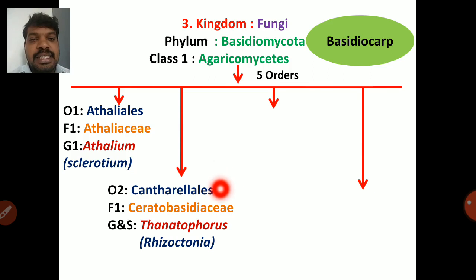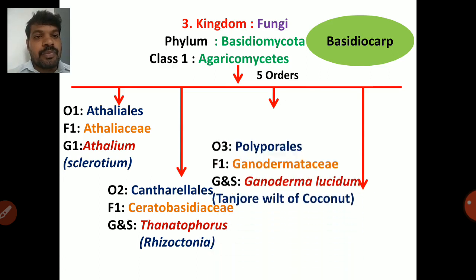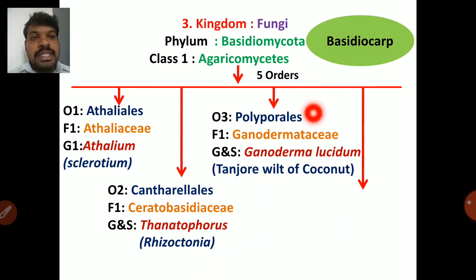Next Cantharellales, Ceratobasidiaceae, genus and species are Thanatephorus. Thanatephorus, the asexual stage is Rhizoctonia. So Rhizoctonia is the asexual stage, Thanatephorus is the sexual stage. Next one is Polyporales. Family one is Ganodermataceae. Genus and species are Ganoderma lucidum, which causes Thanjavur wilt of coconut.